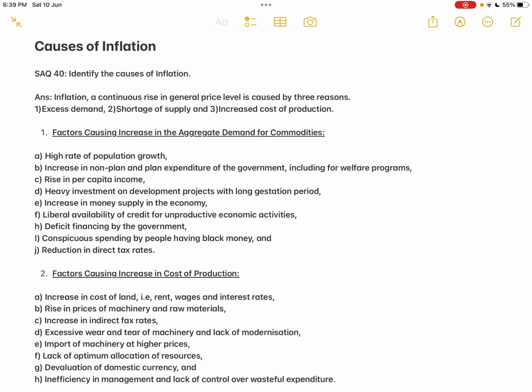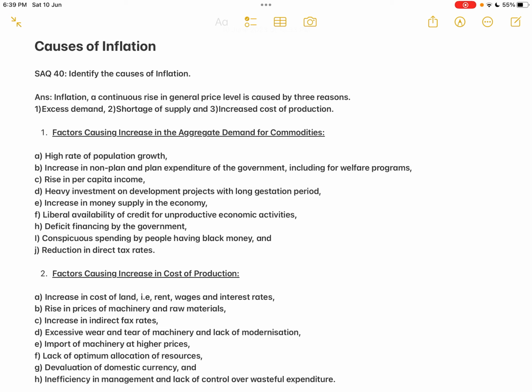And then point I, conspicuous spending by people having black money. Conspicuous spending, that is open demonstration effect, openly and lavishly spending. People have black money, so some outlet should be there, isn't it? So they openly spend it, lavishly spending on ceremonies like wedding ceremonies or any festivals. All these are conspicuous spending, openly spending the black money.